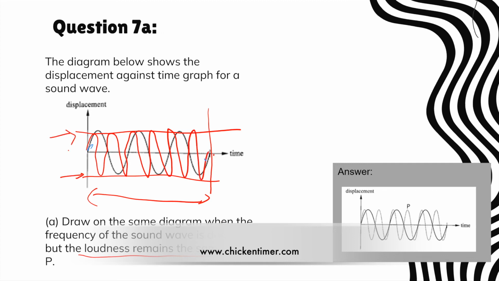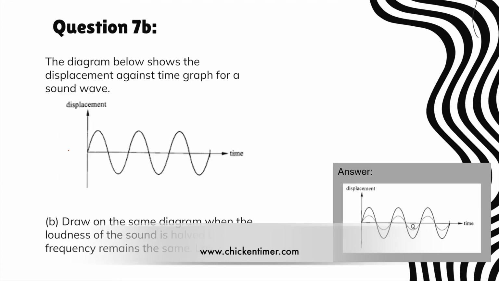Okay, they will ask you to draw. All right, then in this one, 7B, they say draw on the same diagram: loudness is half, frequency remains the same. So you have the same number of waves. There are 1, 2, 3 waves here. So you draw 3 waves, same. Then you must measure the height as half.